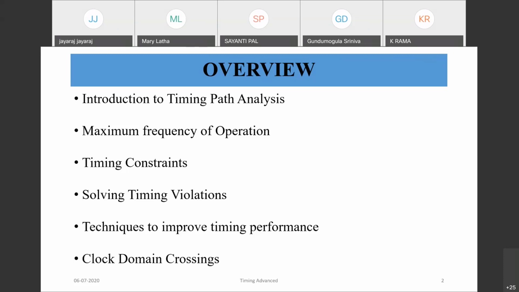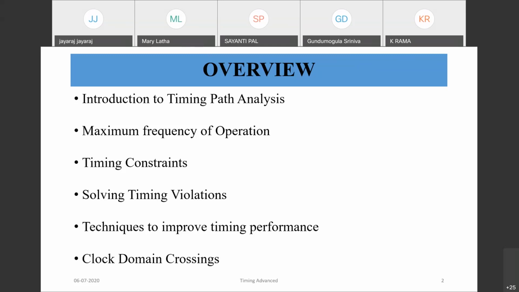Then when we put some constraints in our design, of course there would be timing violations. So we need to use some techniques to solve those violations and make the design work in that timing. That is the challenge when we design a digital circuit. So the circuit should meet timing, and there is no compromise on that.